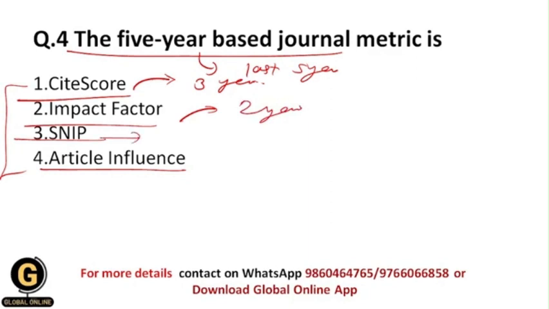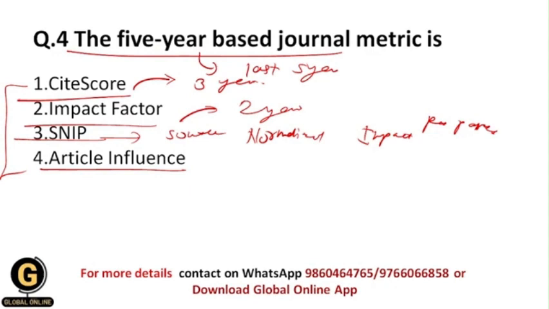So basically students, SNP is source normalized impact per paper. It is calculated by dividing the average number of citations received in a particular year by papers published in the journal during the 3 preceding years by the database citation potential, that is DCP.